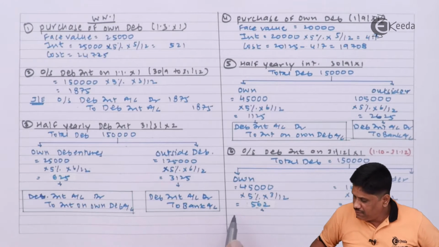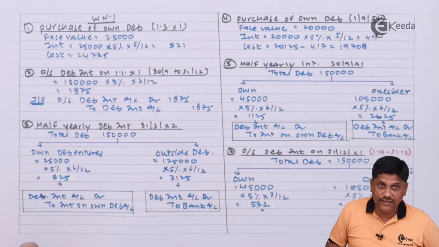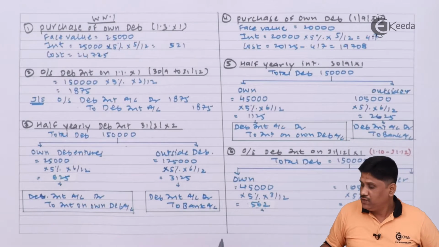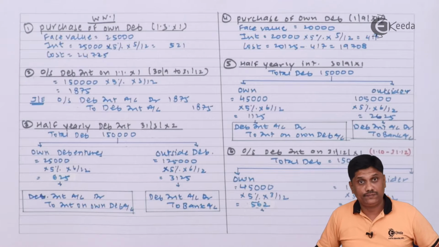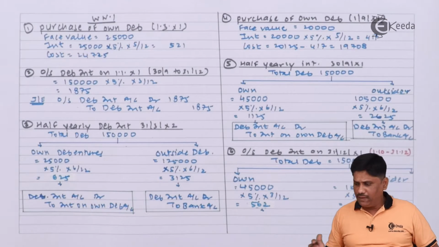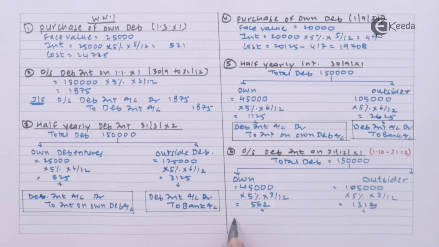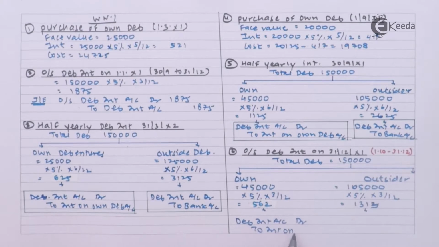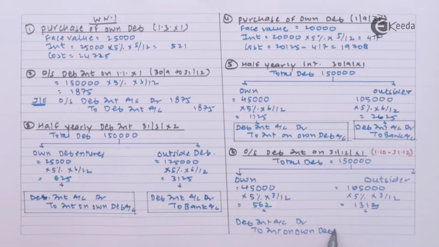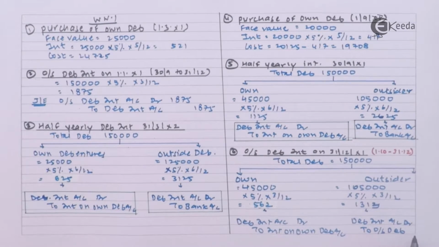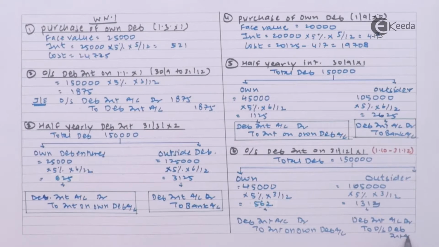My entry will be, it is the expense of the current year, so debenture interest account will be debited, but I will credit outstanding interest account in case of outsider. In case of own debenture, I will credit interest on own debenture account. So watch carefully.